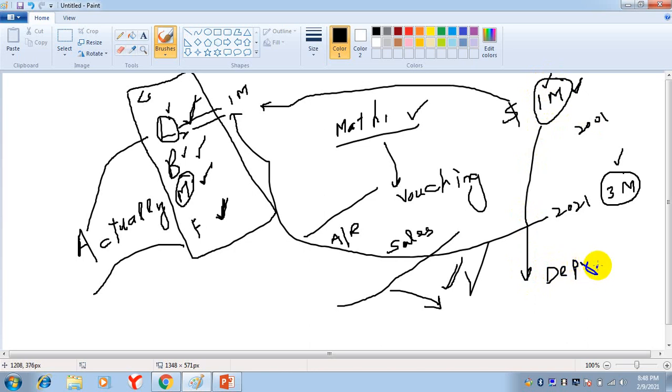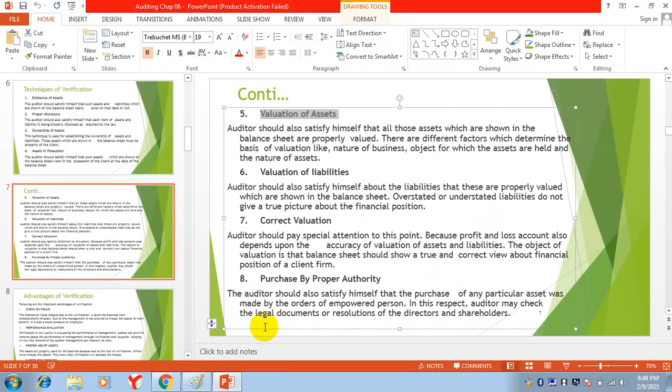Which method is used for depreciation? And whether the method of depreciation is consistently followed or not. So all these things we will check in valuation of asset. Auditor should also satisfy himself that all those assets which are shown in the balance sheet are properly valued. There are different factors which determine the basis of valuation.